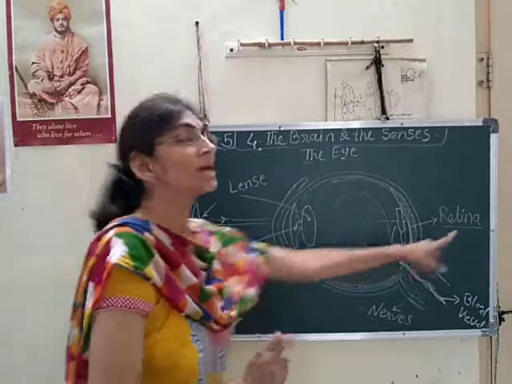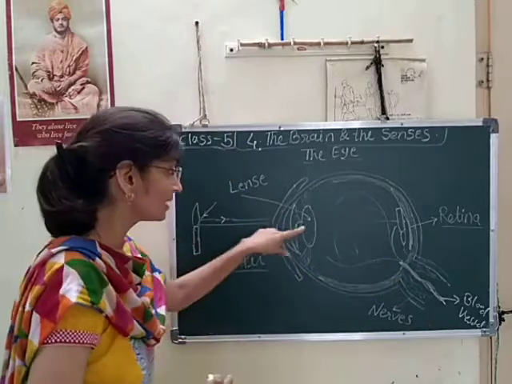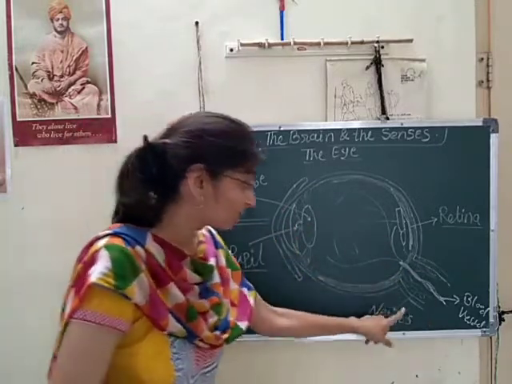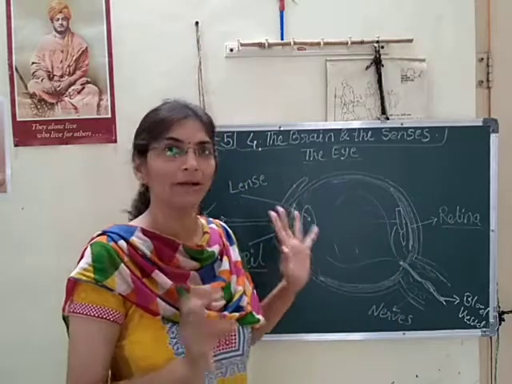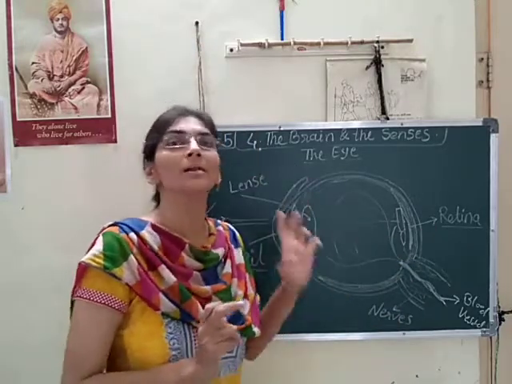But labels are very important. Labels are very important. That is lens, that is pupil, nerve, retina. Those labels are very important. You should learn those labels.